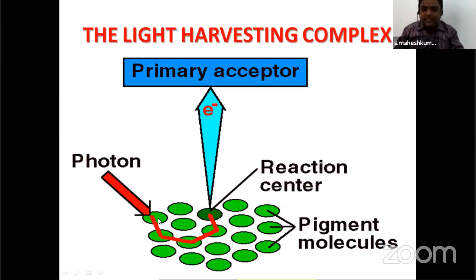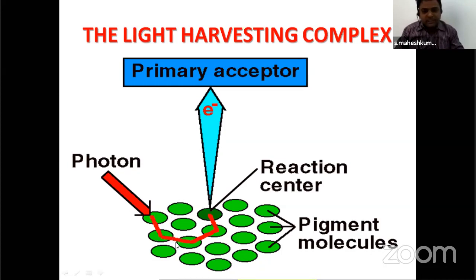When the pigments are excited, the oxidation process starts. Electrons are released here. Those electrons pass from one pigment to another pigment. Lastly, electrons from all accessory pigments transfer to the main reaction center. From the main reaction center, they enter into the photosystem. Understood? Simply, the main reaction center is chlorophyll A.